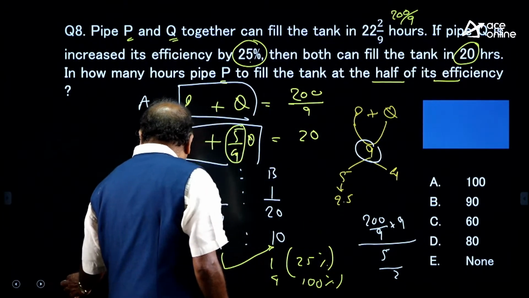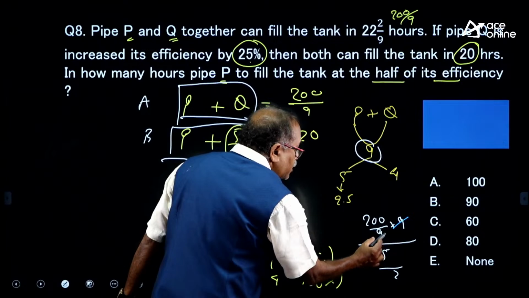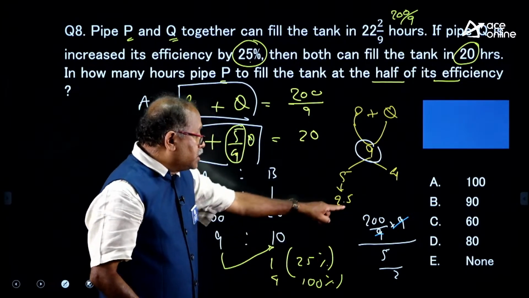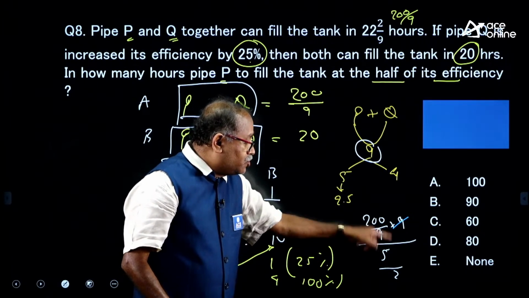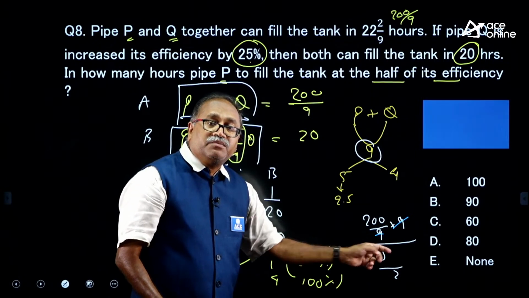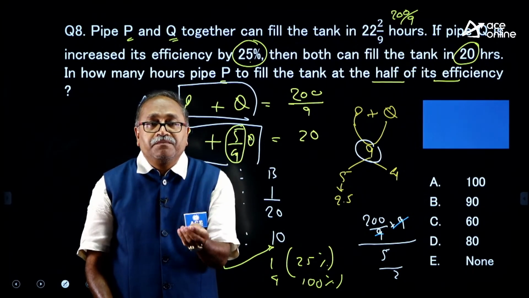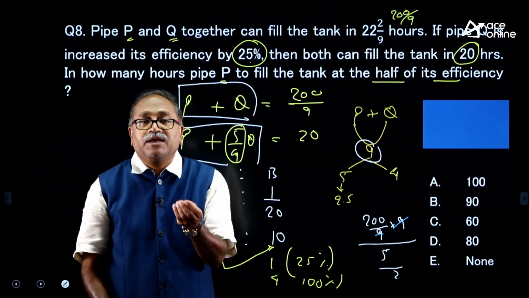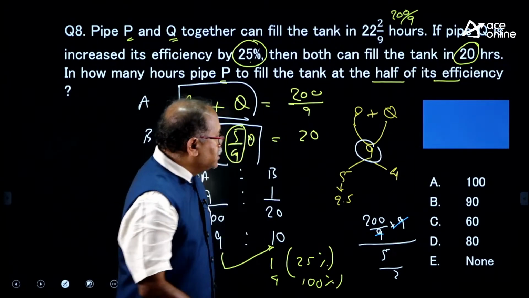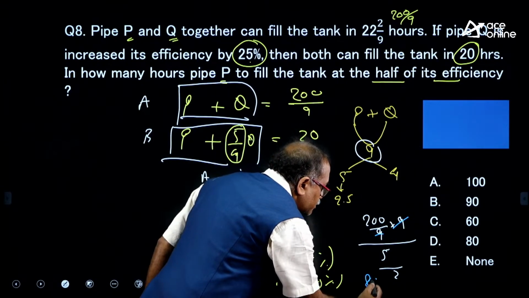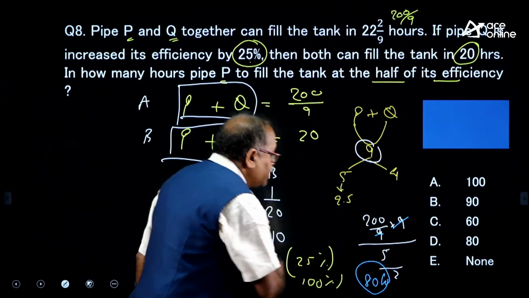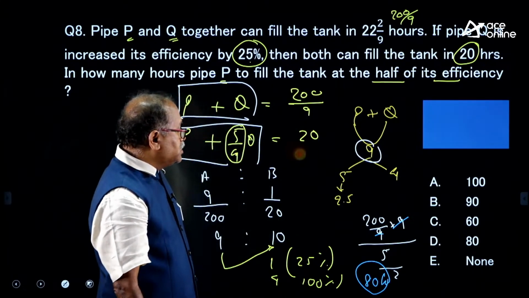Now, cancel this, and the 9 gets cancelled. So, that is 200 into 2, that is 400, divided by 5 is 80. That means, in the given condition P will fill the tank in 80 hours. Is it hours? Yes, in 80 hours. That should be your answer, and the option choice is D.